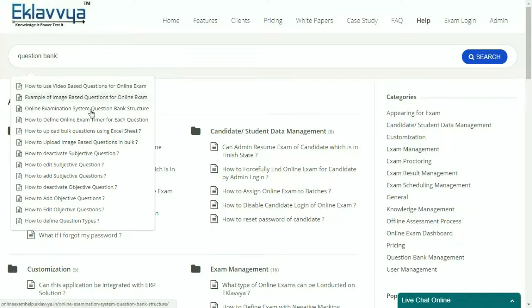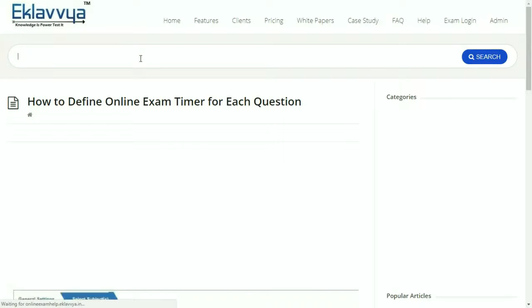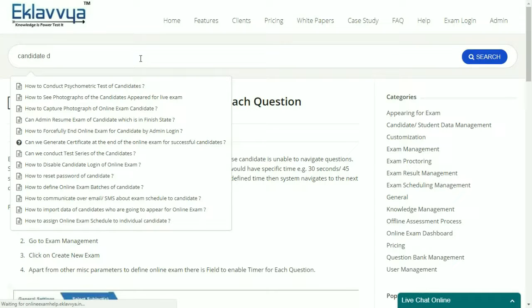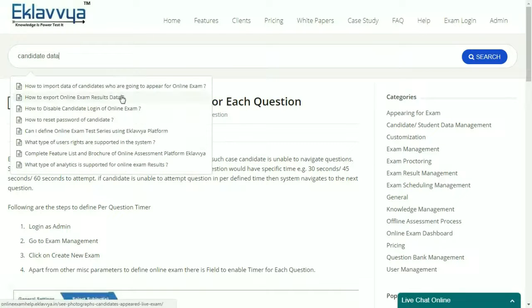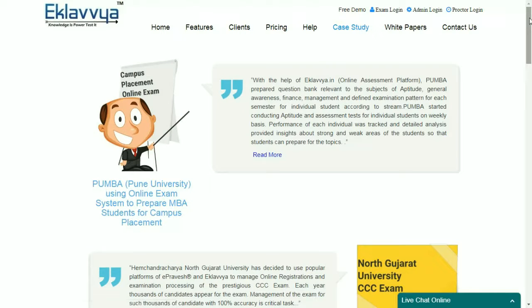For example, if I want to know about question bank management, then I can type question bank in the search text to get various help topics related to the question bank. If I need to upload candidate data using Excel template, then I can find out a topic accordingly. Let's check case study section.